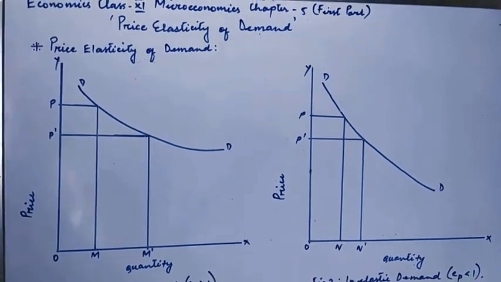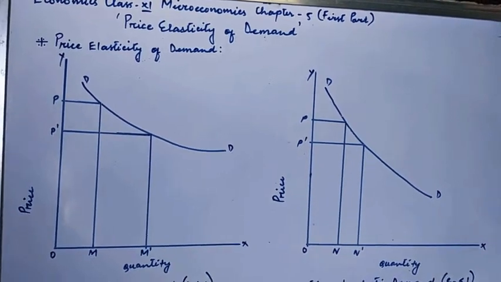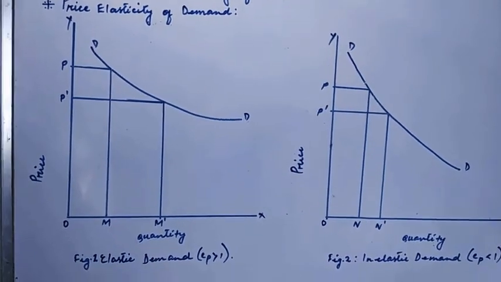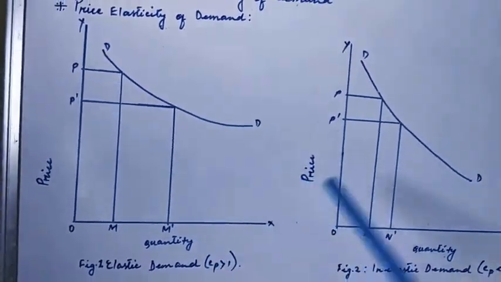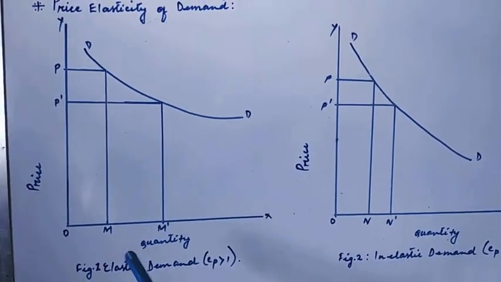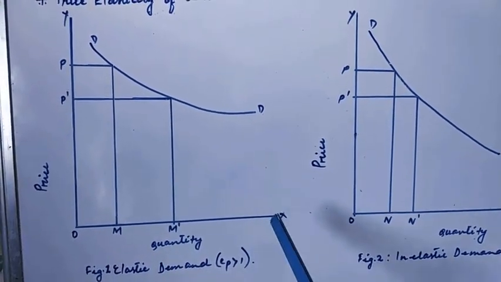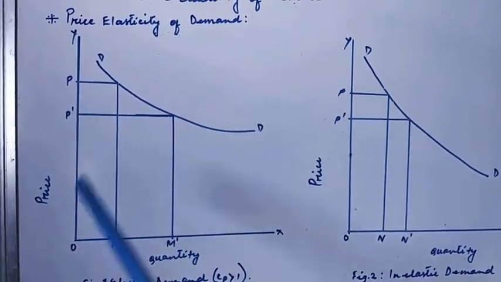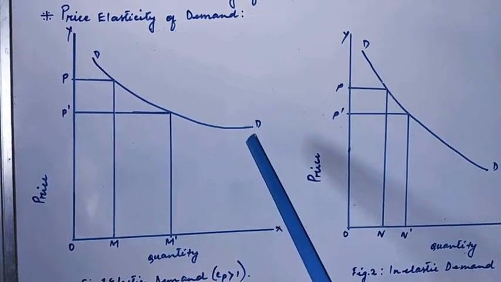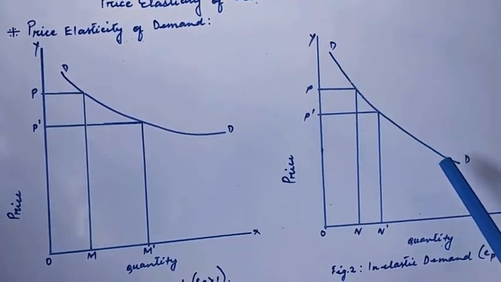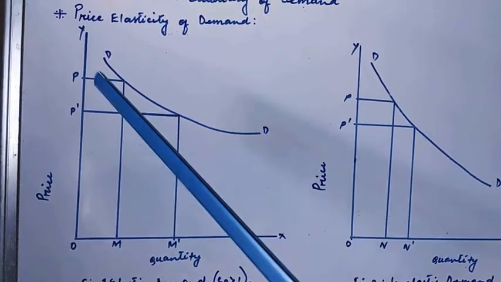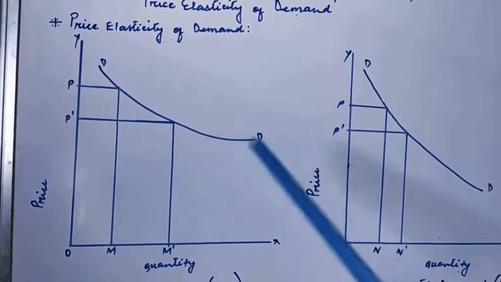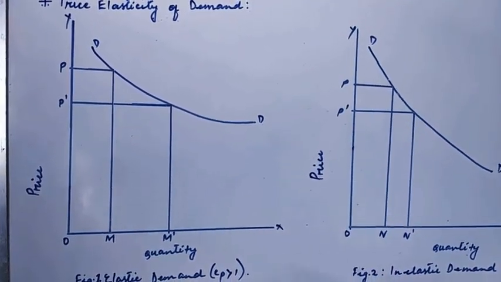So we are going to explain the inelastic demand or elastic demand in the diagrammatical form. In both the diagrams, figure 1 and figure 2, we are measuring quantity on the x axis and price on the y axis. DD is the given demand curve in both, and OP is the given price level in both cases, and OP dash is the given fall in price.